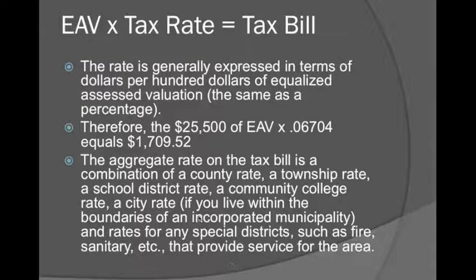The rate is generally expressed in terms of dollars per $100 of equalized assessed valuation, or the same as a percentage. Therefore, on this $100,000 house, $25,500 of equalized assessed valuation times the roughly 6.7% equals $1,709.52. So the aggregate rate on the tax bill is the combination of county, township, school district, college, city, and special districts. All of those tax rates combined equal the aggregate rate.